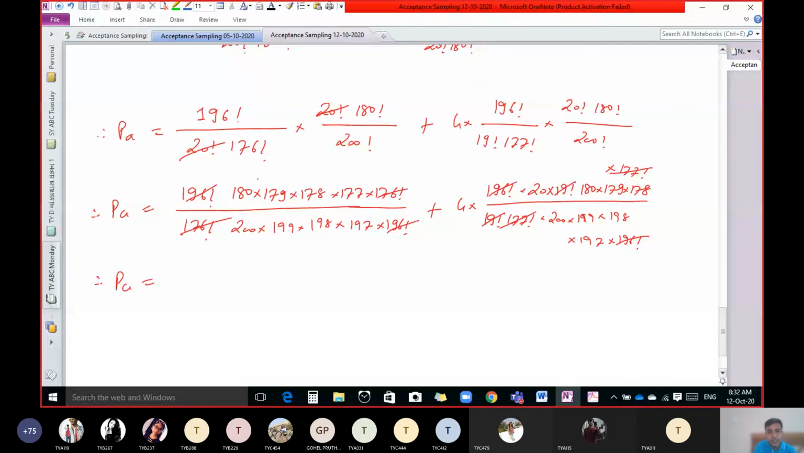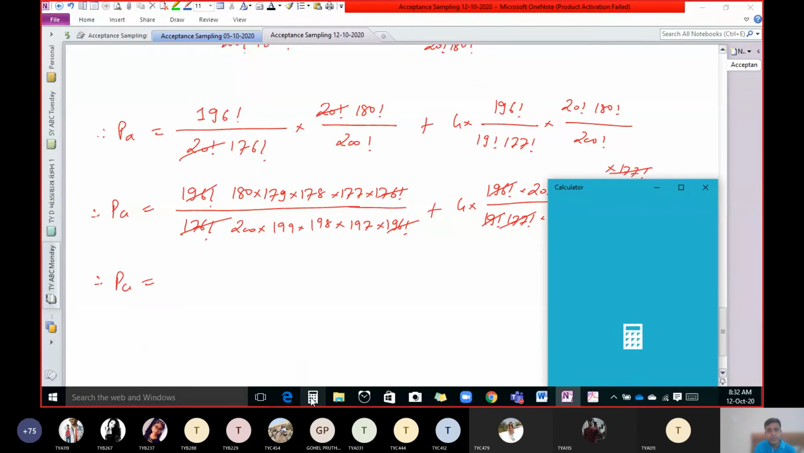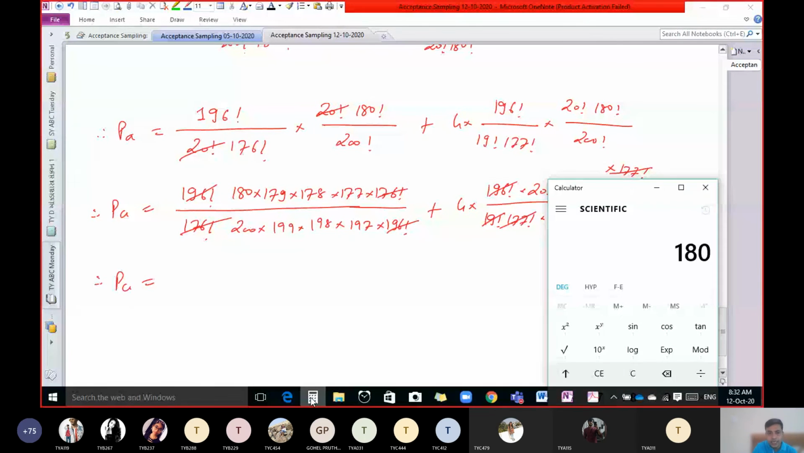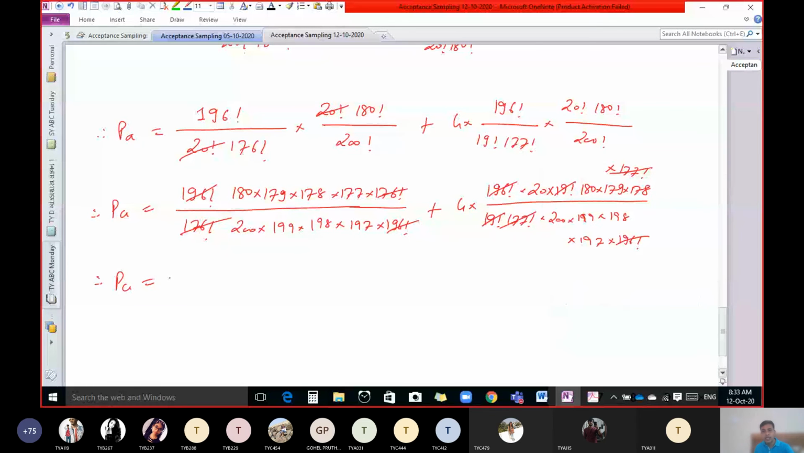See how to do this calculation. Listen, you can write 180 divided by 200 into 179 divided by 199 into 178 divided by 198 into 177 divided by 197. That is a better way to calculate. So we get the answer 0.6539.